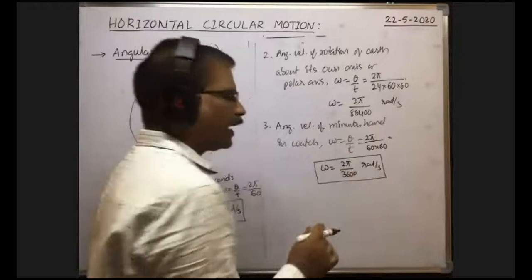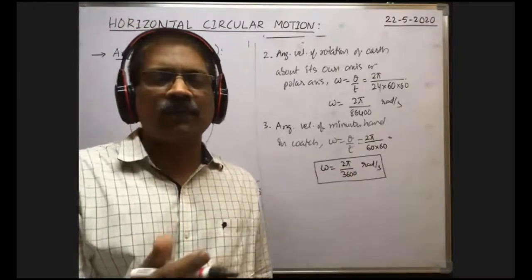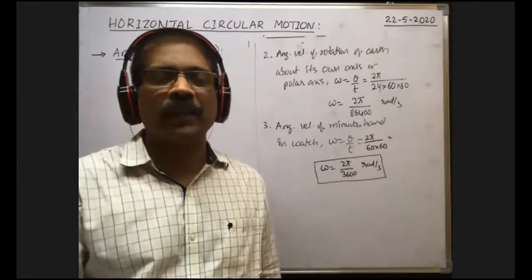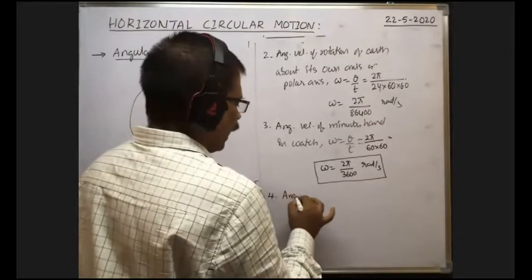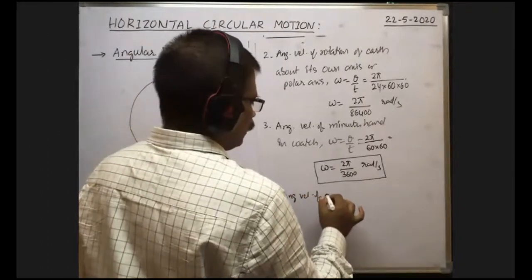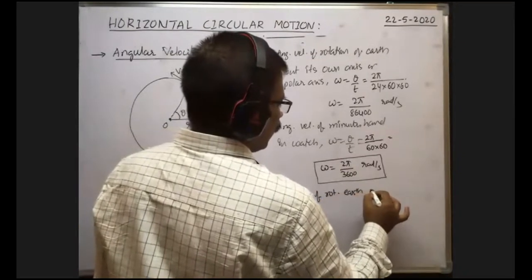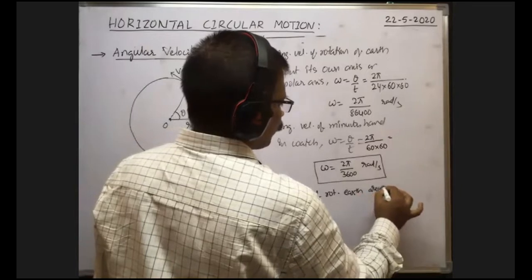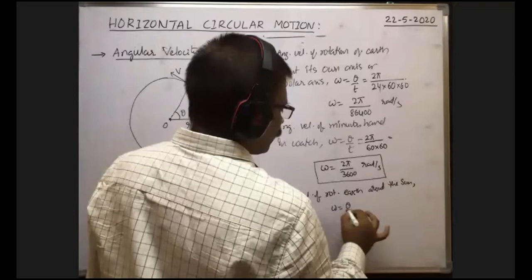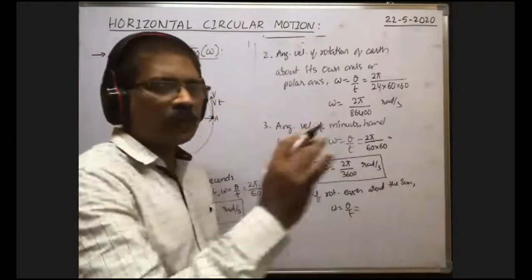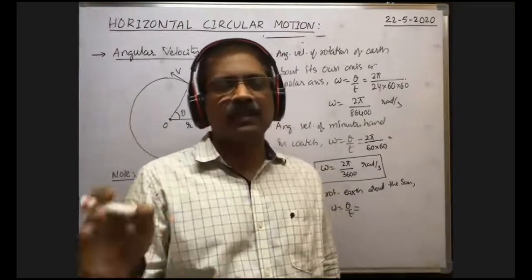In this way, we can write the angular velocity of the hours hand, and the angular velocity of rotation of the earth around the sun also we can write. Angular velocity of rotation of earth around the sun: omega is equal to, formula is theta by t only. Earth travels along a circular path around the sun.